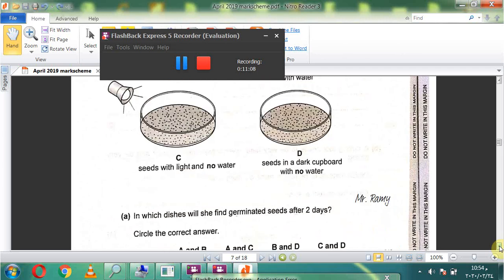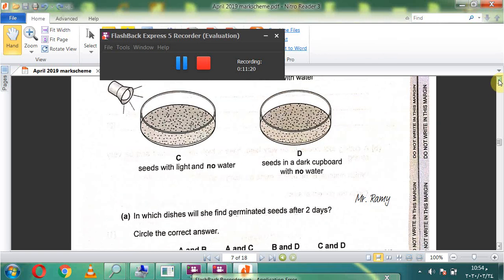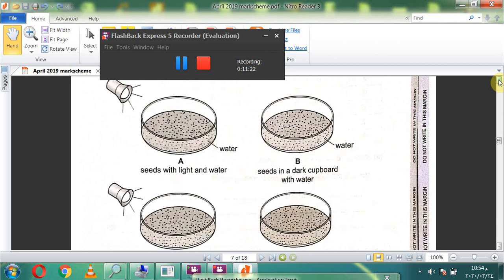A. In which dishes will she find germinated seeds after 2 days? Yes, A and B. Why? Here A, seeds with light and water, it's a good condition. And here, seeds in a dark cupboard with water.